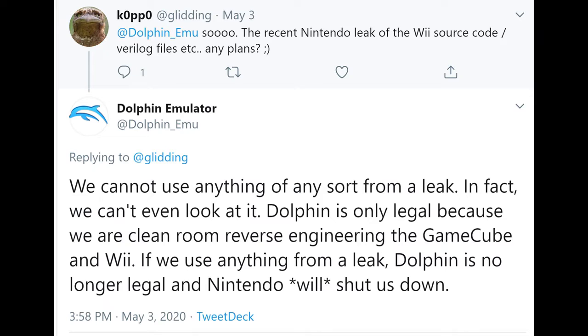But there's also the hardware side. What about the hardware, the Verilog designs? What about maybe reconstructing the Nintendo 64 or the Nintendo Wii in FPGA and maybe coming out with an analog N64 and analog Nintendo Wii? Well, the same rules apply. Anyone that is a hardware manufacturer or a software manufacturer that's trying to keep above board is not going to use these leaks.